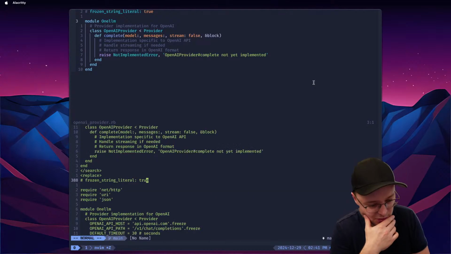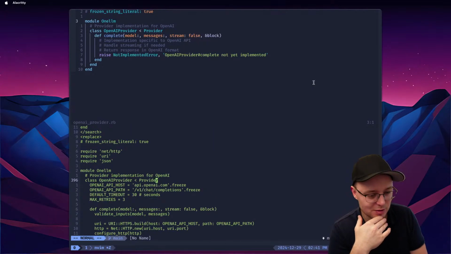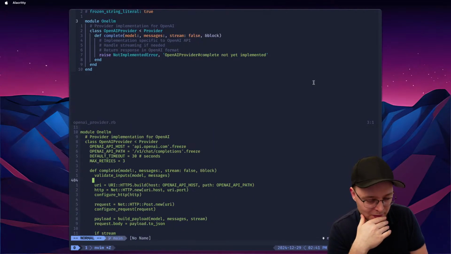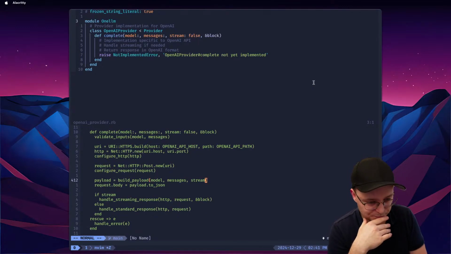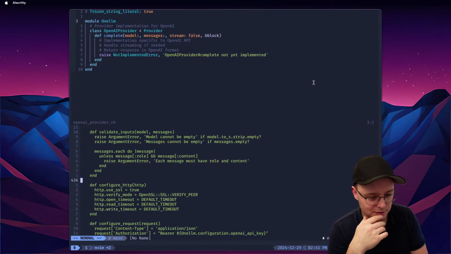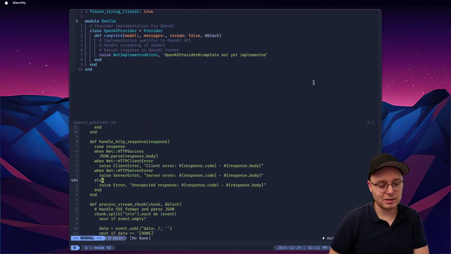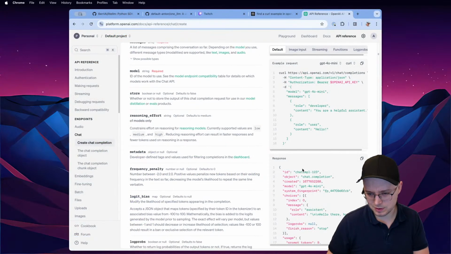Okay, one LLM. So we're going to replace this net HTTP, URI, JSON, one LLM. And we have API, OpenAI, COM, chat completions, default timeout, max retries. All of this. Okay, it's not looking bad. I need to review that, or we're handling some errors.